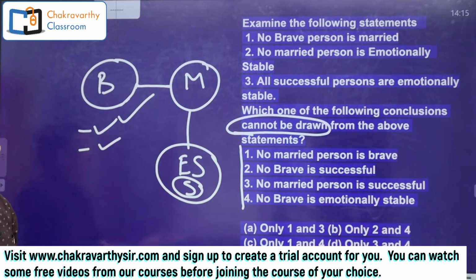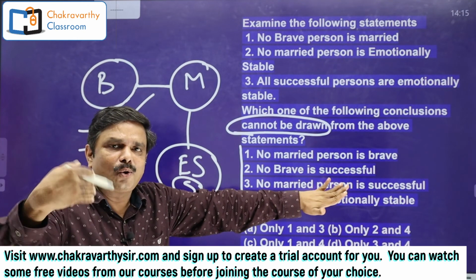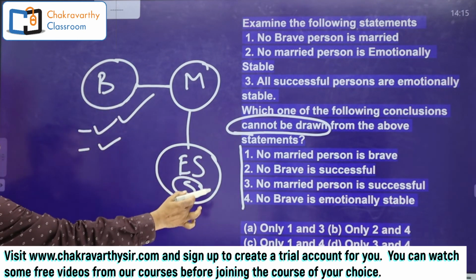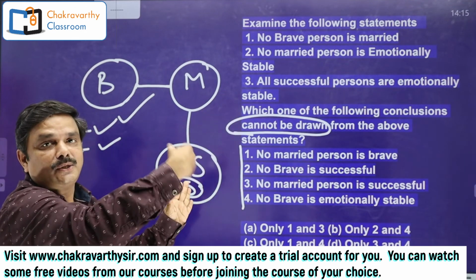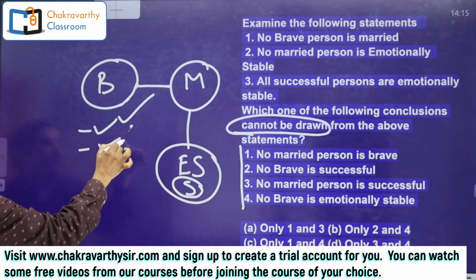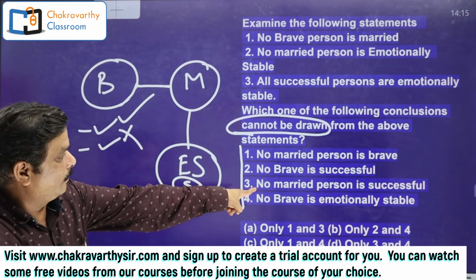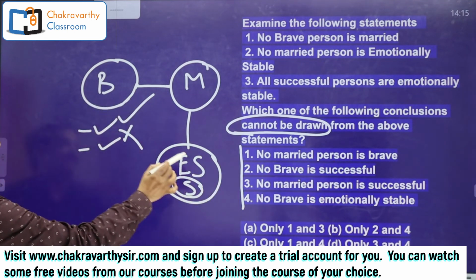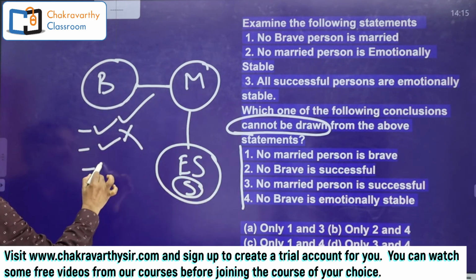You can prove the negation of this one. Negation is nothing but complementary. I can definitely prove some brave is successful in some of the alternate diagrams. It holds wrong. Then go for the third one. No married person is successful. No married person successful, negative, right.